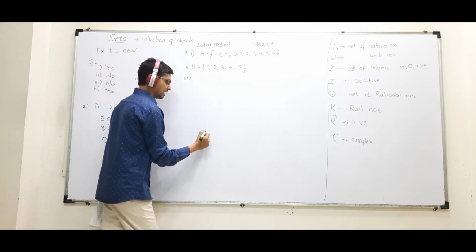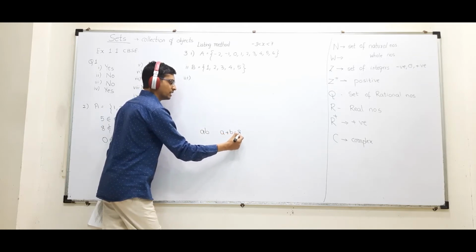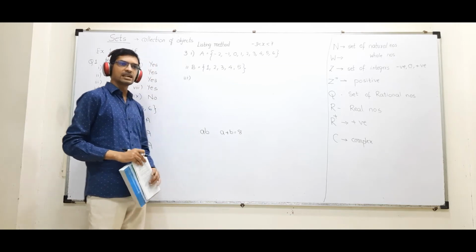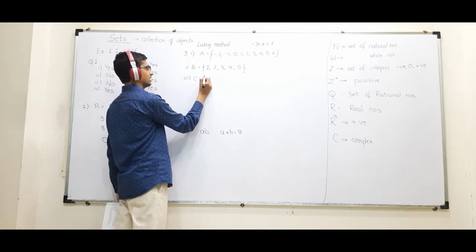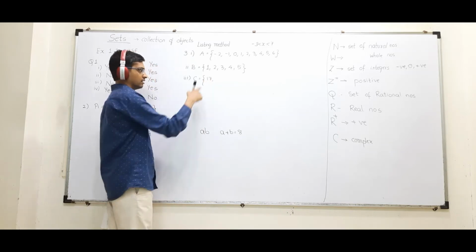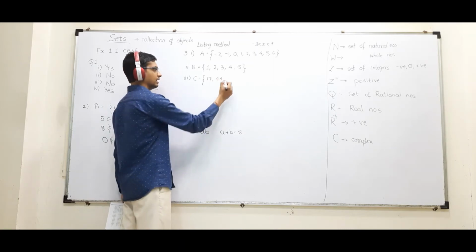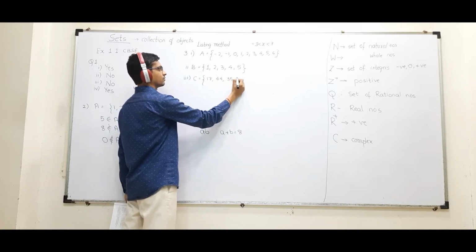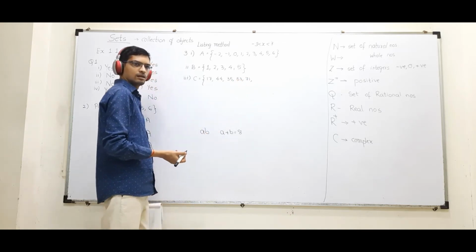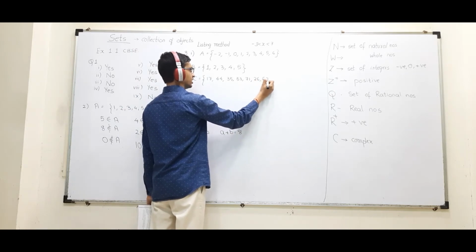If I say ab is a number, I want that number whose a plus b should be 8. A 2-digit number whose sum of digits is 8. So what can I say about that? I can say 17. Correct? 1 plus 7, 8. 44 I can say. Then 35, 53, 71 and 26, 62.